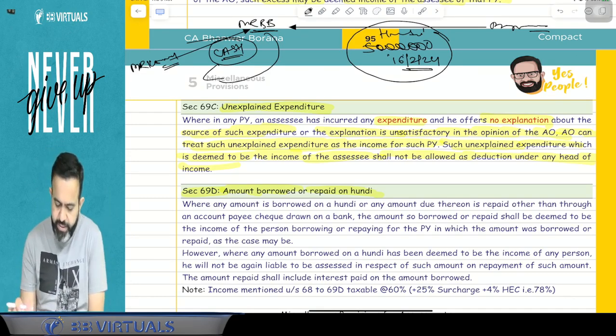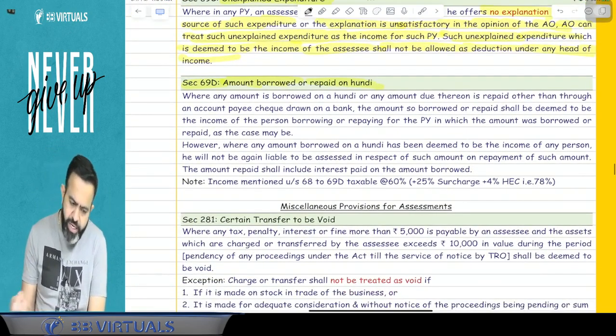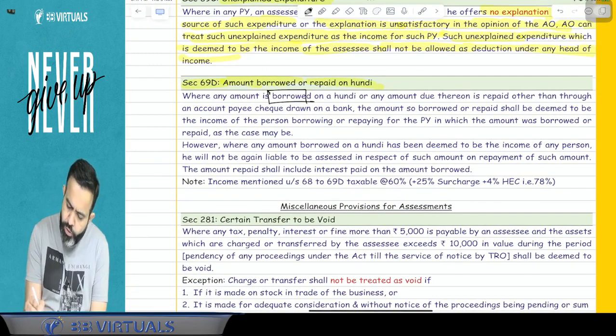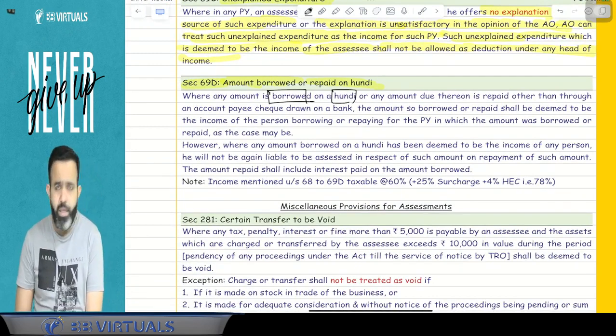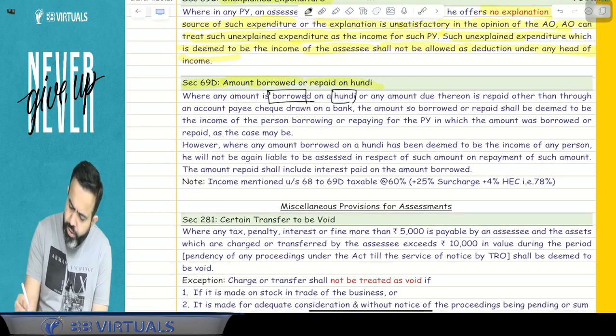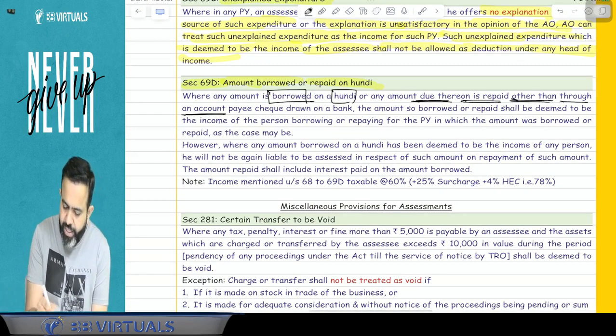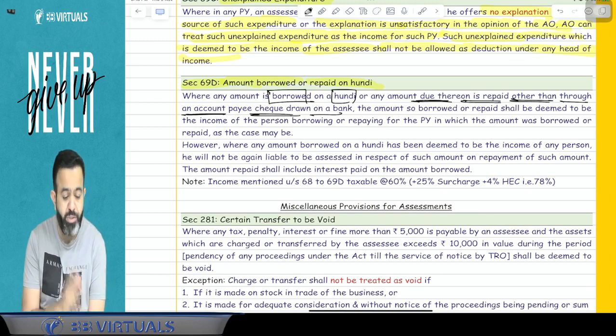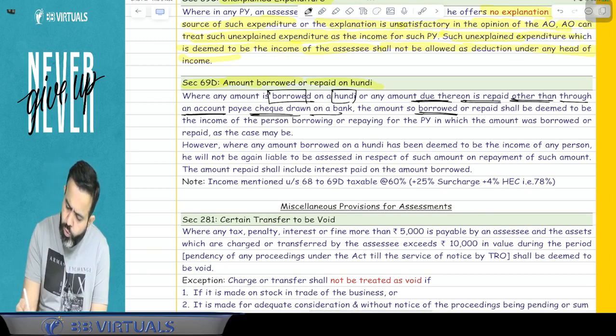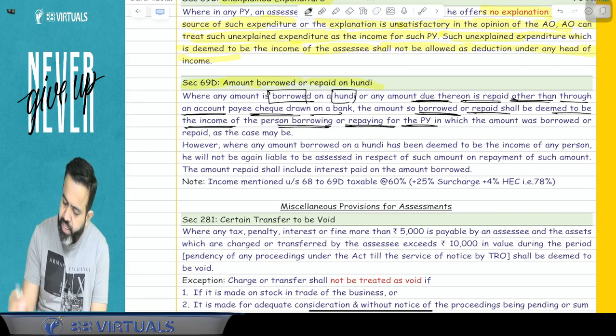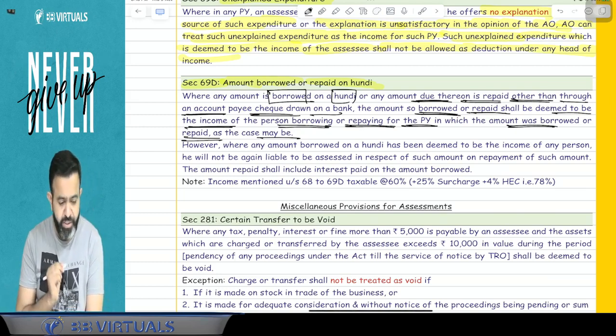So what this point says, try to understand. Where any amount is borrowed on the hundi, or any amount due thereon is repaid other than through an account payee cheque drawn on a bank, means you have paid in cash or you borrowed in cash, the amount so borrowed or repaid shall be deemed to be the income of the person borrowing or repaying for the previous year in which the amount was borrowed or repaid, as the case may be.